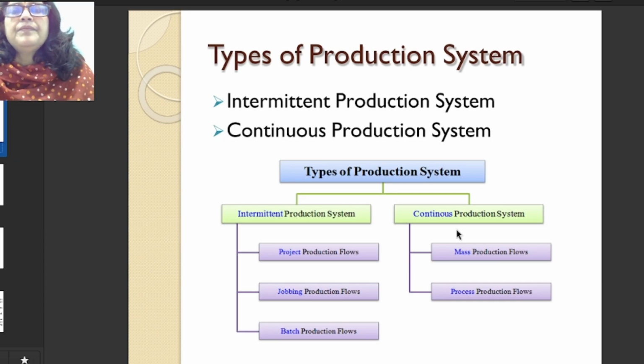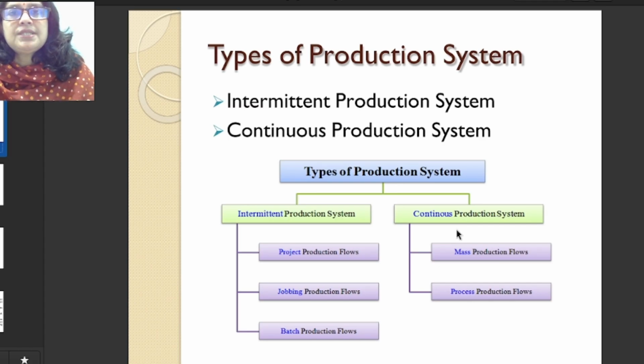Intermediate means there is a stop or halt or break in between the flow of the production. When we take a break or stop or halt in between the production system, then we call that an intermediate production system. जो रुक के होता है, we take a break in between and then we start.